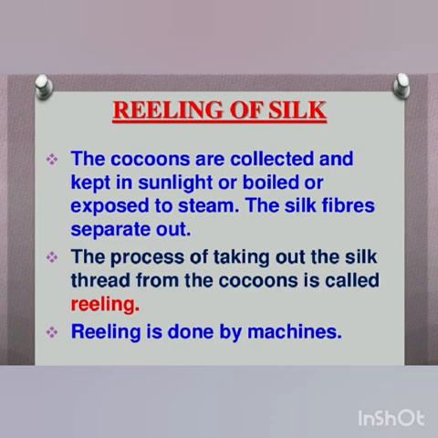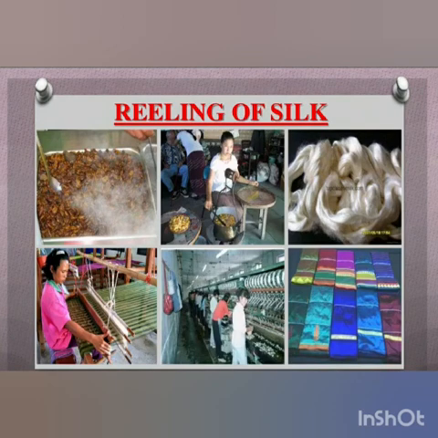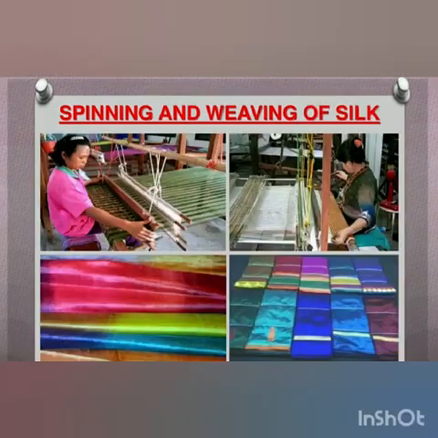The long strands of around 3 to 18 silk fibers are twisted together to form the silk thread. The silk fibers are then dyed in different colors. The long strands are used by weavers to weave silk items like saris, scarves, dress material, jackets, dupattas, and gloves. Here you can see the picture also.